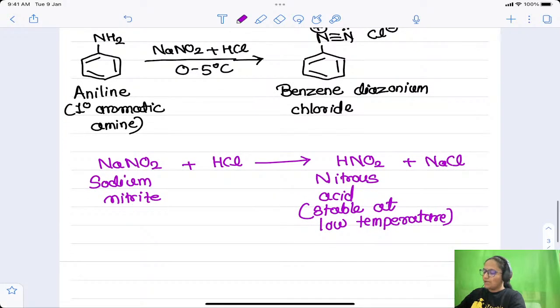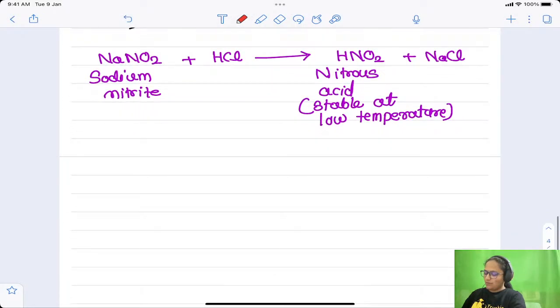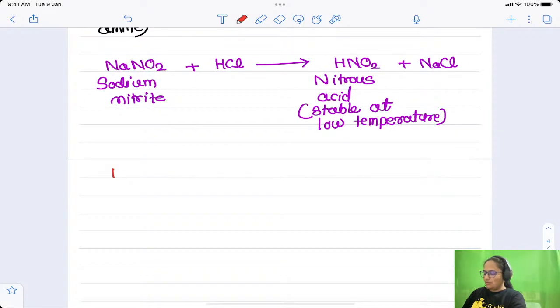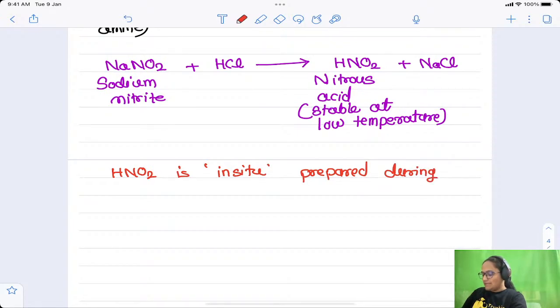Now this HNO2 is highly unstable. Therefore, this nitrous acid is prepared in situ during the reaction. In situ means what? This HNO2 is so unstable that we cannot prepare it and store it on the shelf.